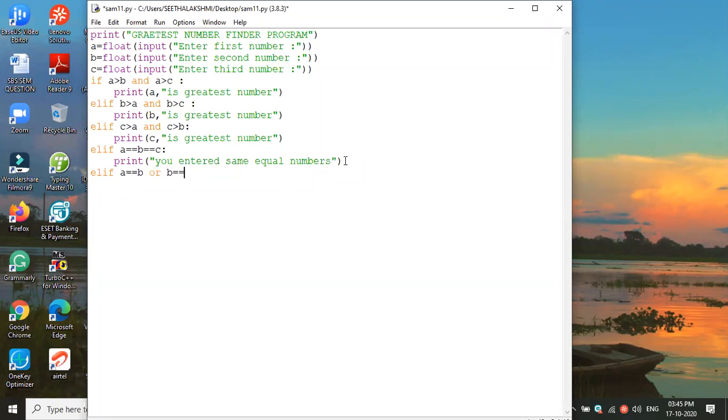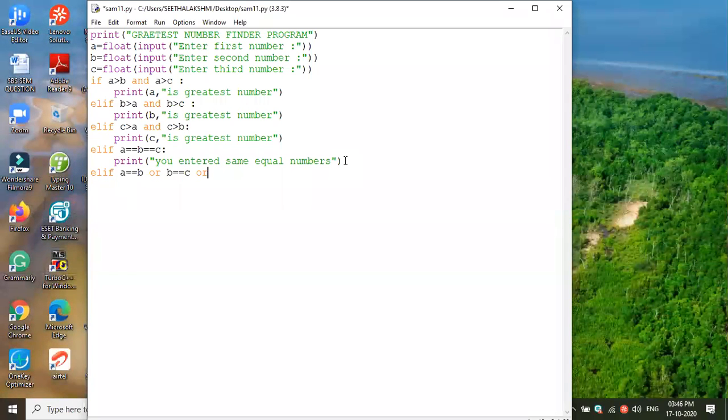Or else B equal to C, OR A equal to C. Then we can say what? You entered, and both the numbers are the same. Likewise, we can also give the condition. That's what I mean, I'm just giving you one more chance. But the program finally wants to find which among them is the greatest, as you said. Okay, so what is the thing?